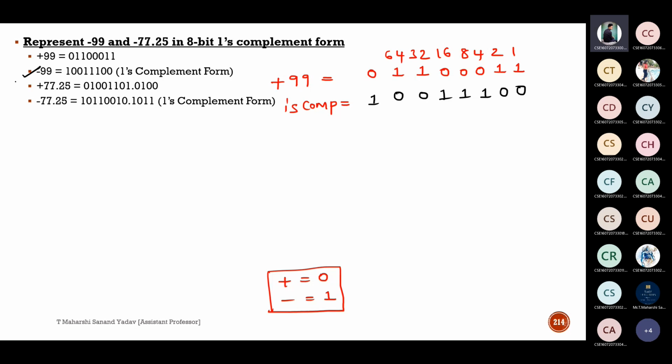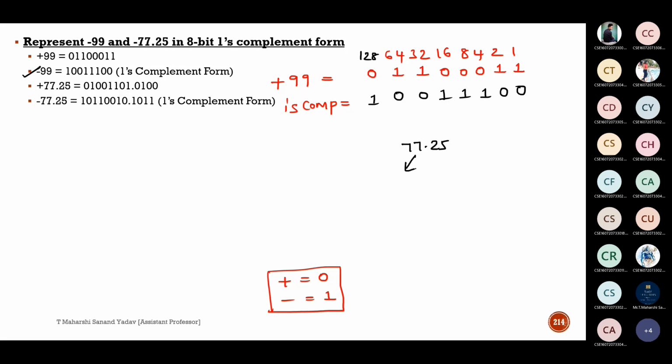Sir, for minus 99 we can do it by the LCM method, right, sir? Yeah, the LCM method also is okay. But once you are familiar, you can go with this trick directly. You can write based on positional weights also. Okay, sir. So convert 77.25 into binary and tell me the answer.